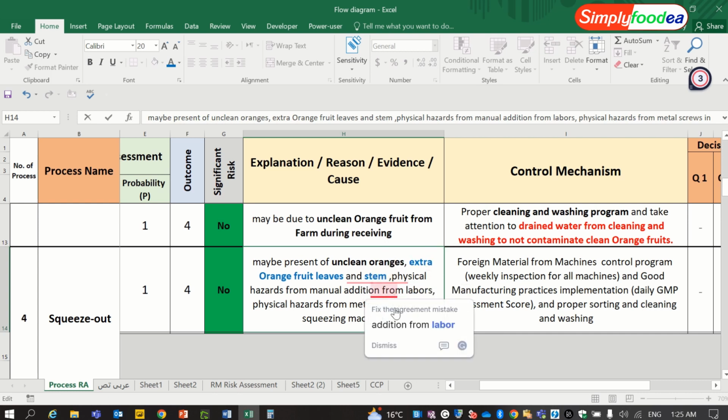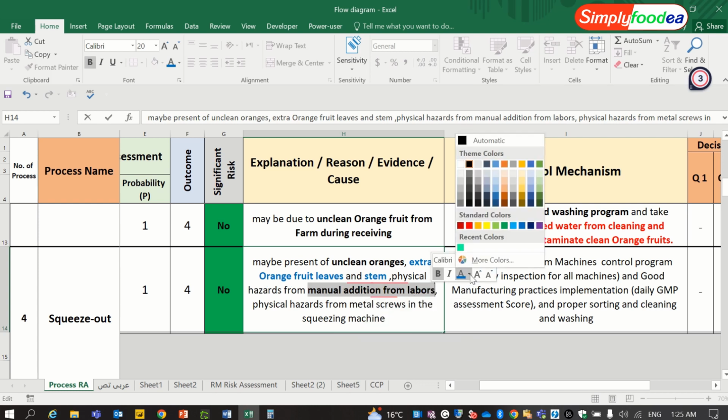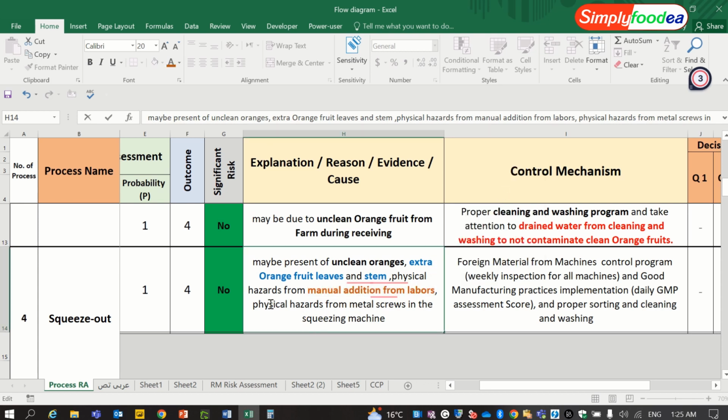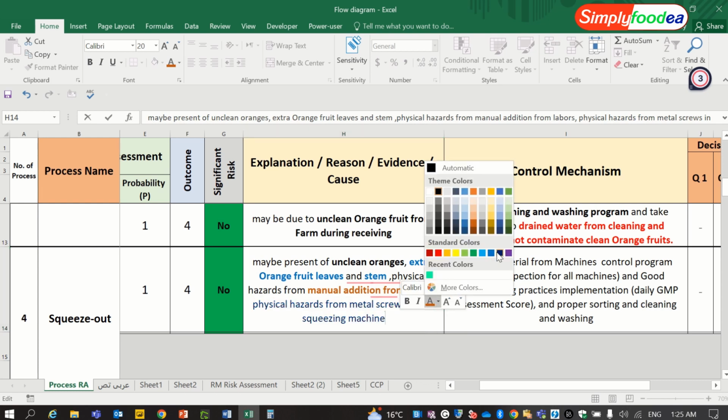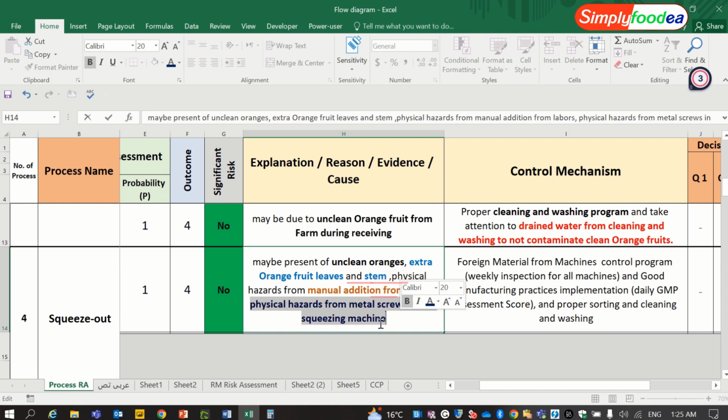And physical hazard from manual addition from the labors, this is another physical hazard risk. And physical hazard from the metal screws in the squeezing machine itself. So this is another hazard.